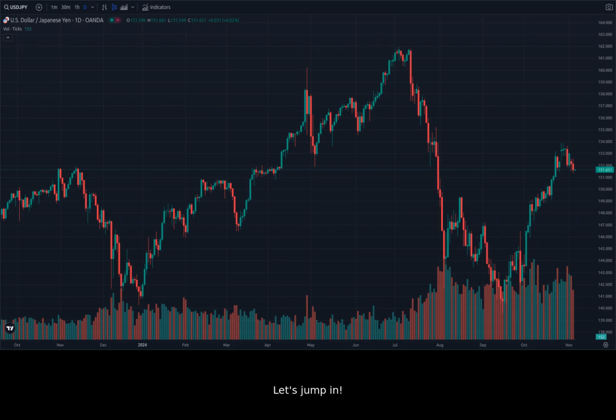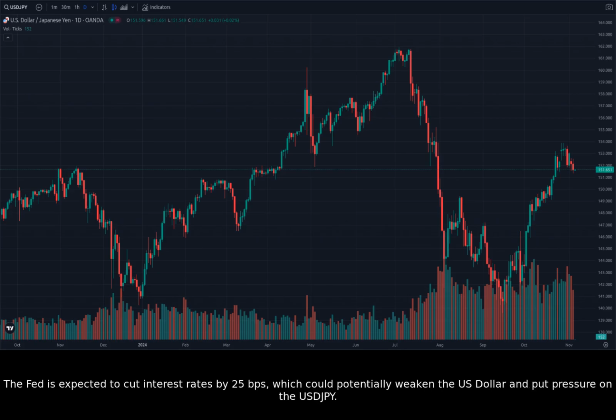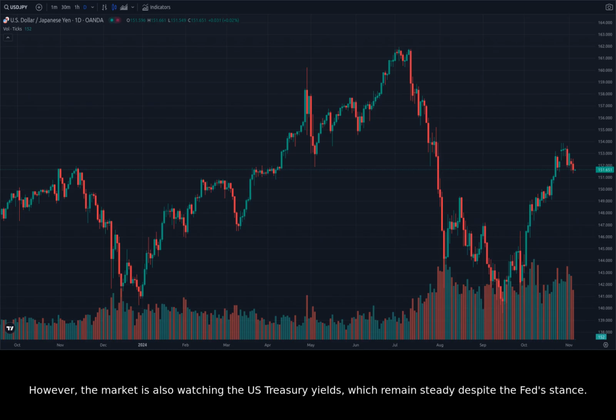Let's jump in. The recent Google search results reveal that the USDJPY has been relatively flatlined near 152.00 as traders are uncertain about the U.S. presidential election outcome. The Fed is expected to cut interest rates by 25 bps, which could potentially weaken the U.S. dollar and put pressure on the USDJPY. However, the market is also watching the U.S. Treasury yields, which remain steady despite the Fed's stance.